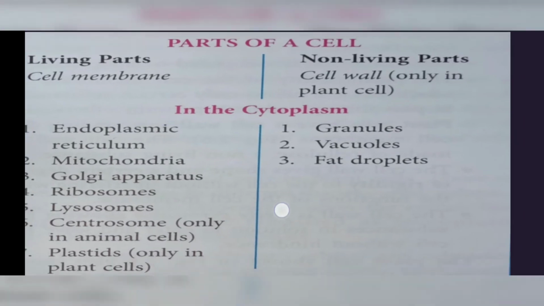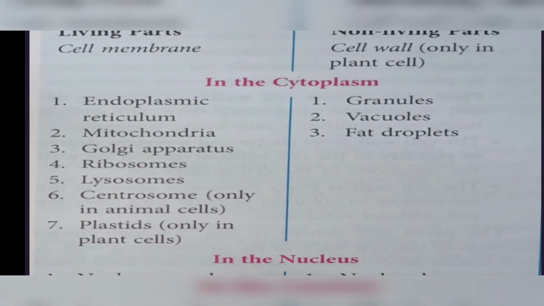Living is endoplasmic reticulum, a cell organelle. Mitochondria is also a cell organelle, present in the cytoplasm and living also. Golgi apparatus is also living and present in cytoplasm. Ribosome is also present in cytoplasm and is living. Lysosomes are also present in cytoplasm and living. Centrosomes are only present in animal cells, in the cytoplasm of the animal cell, and are also living. Plastids are living but only present in plant cell.